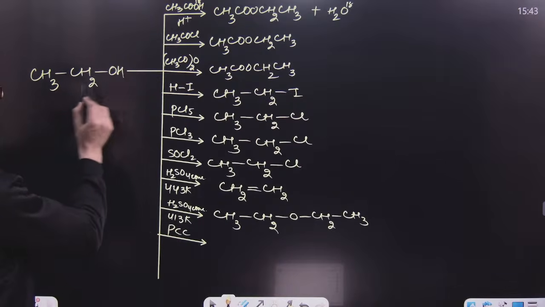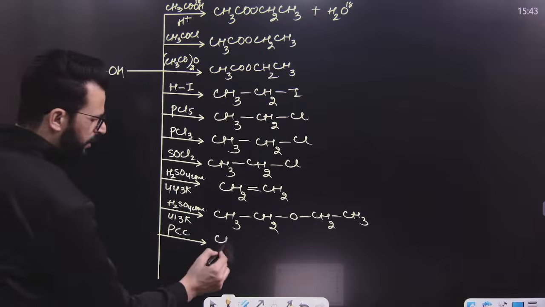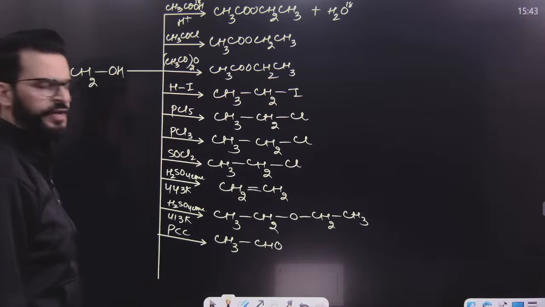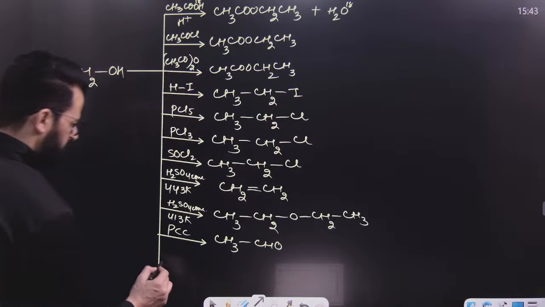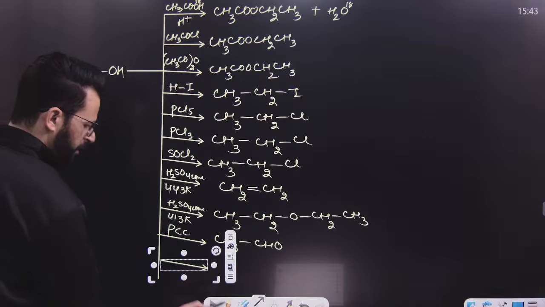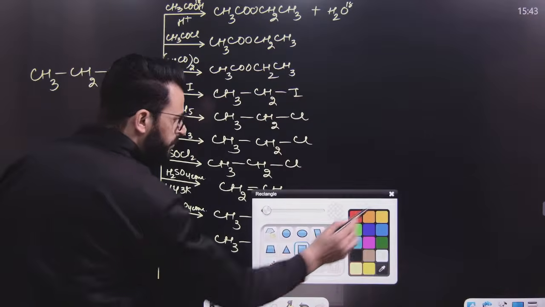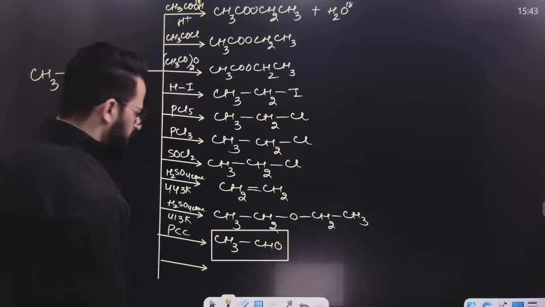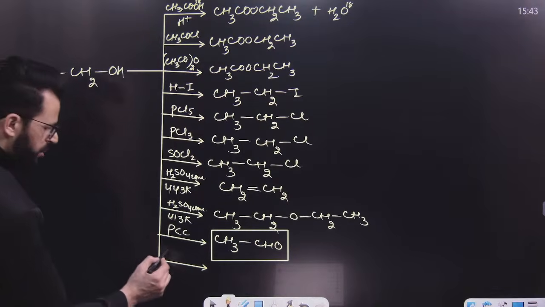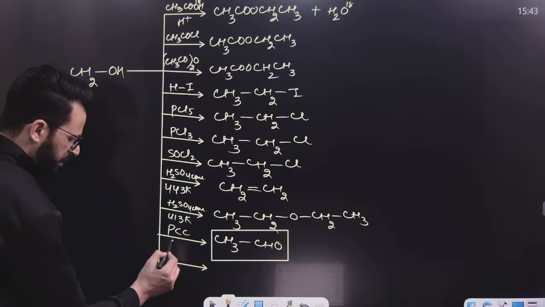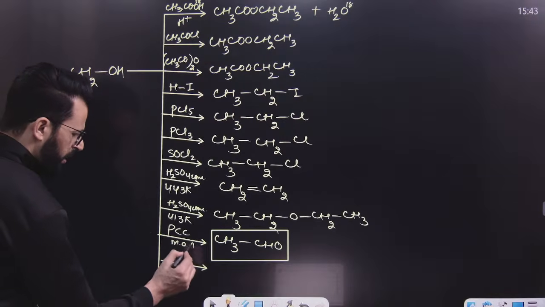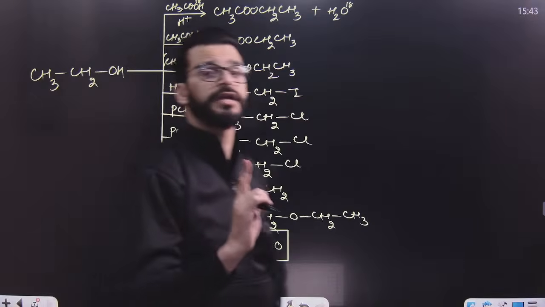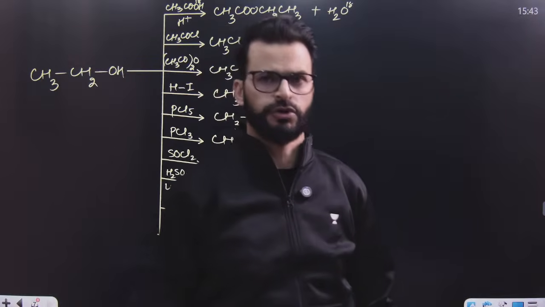So remember, primary alcohol results in the formation of aldehyde at that time. After this, my dear lovely students, have a look. This is a very important compound, and we will take this compound separately. Now have a look. If we use a strong oxidizing agent, what is this PCC? This is a mild oxidizing agent, and let me tell you the strong oxidizing agents.